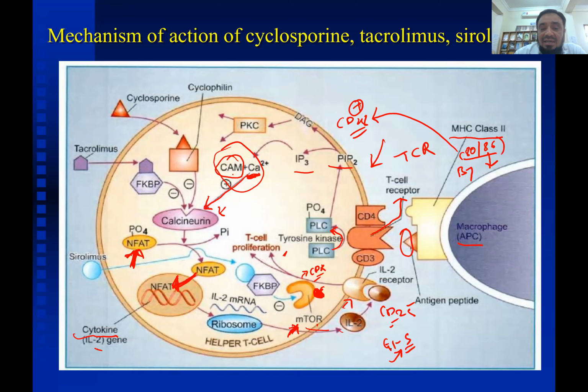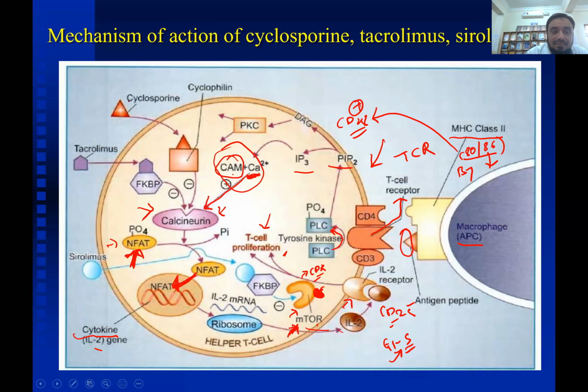That is leading to T cell proliferation. So this is the cycle of activation inside the T cell. The main role is played by two things: one is calcineurin, which dephosphorylates this NFAT, and second is mTOR.